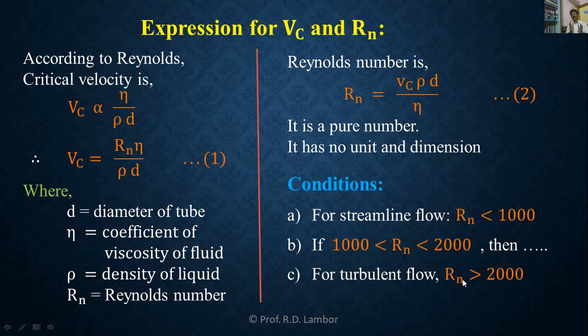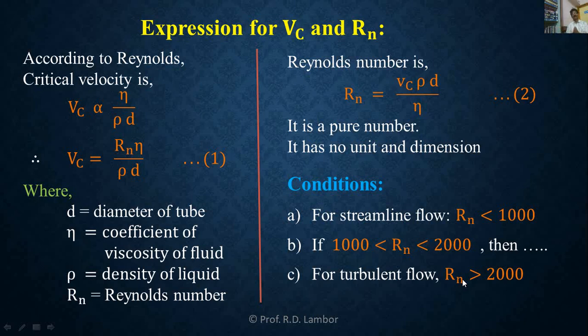And when the velocity of flow of fluid is greater than critical, then the flow will be turbulent. And when the velocity of flow of fluid is equal to critical, then the streamline flow may convert into